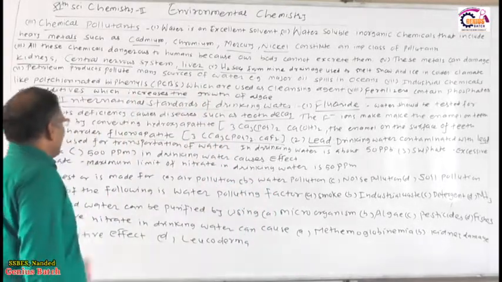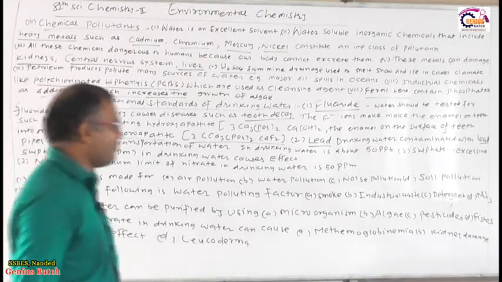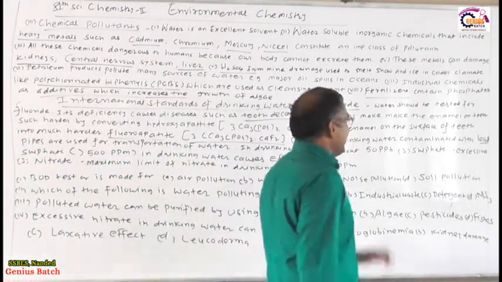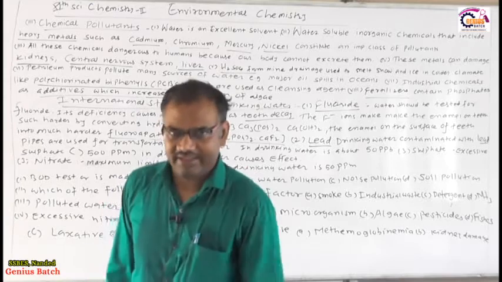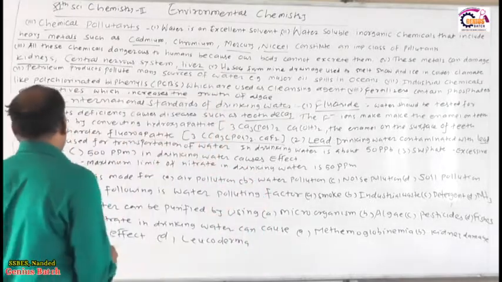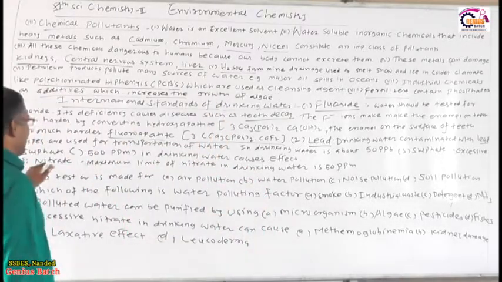Okay, so this is the first point. Now the second point, lead. Drinking water can be contaminated with lead, no doubt. How much lead may be present in the water? That range has been given.